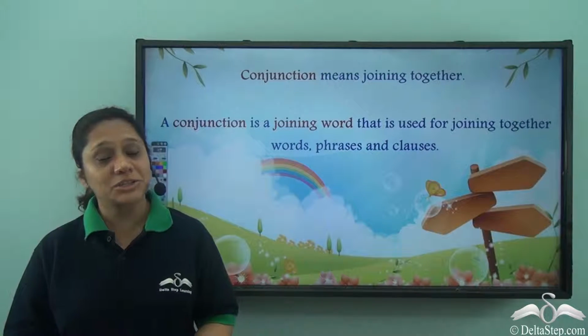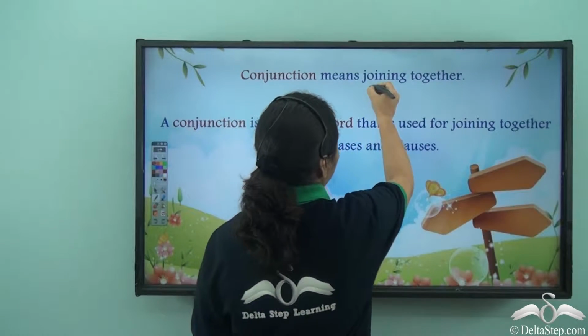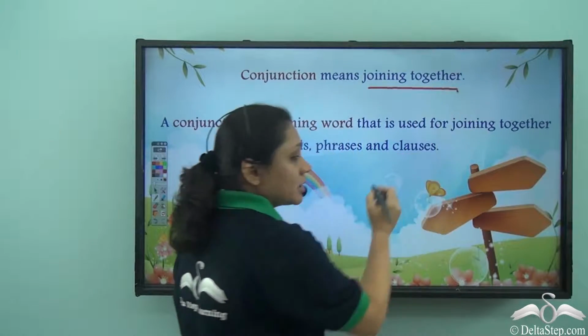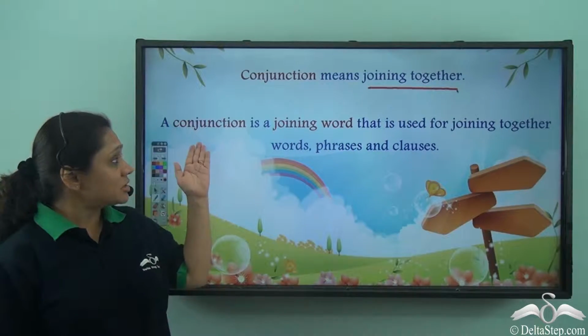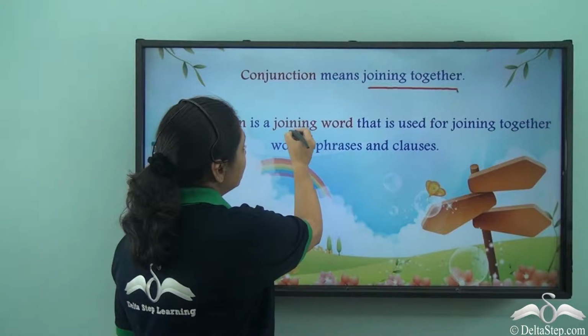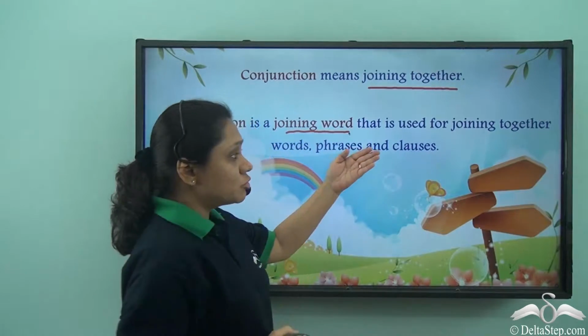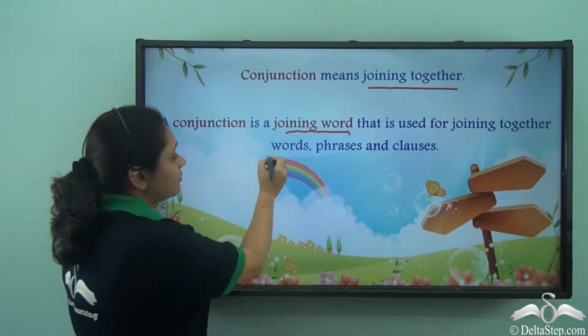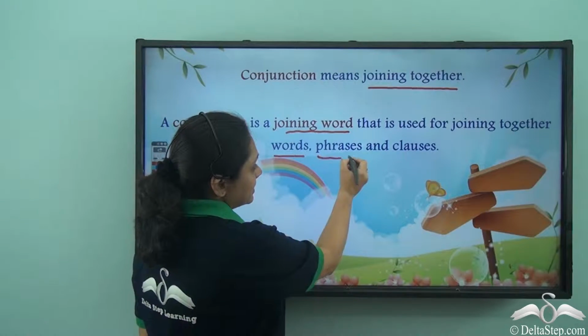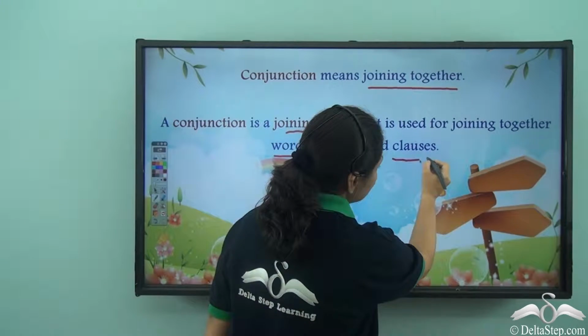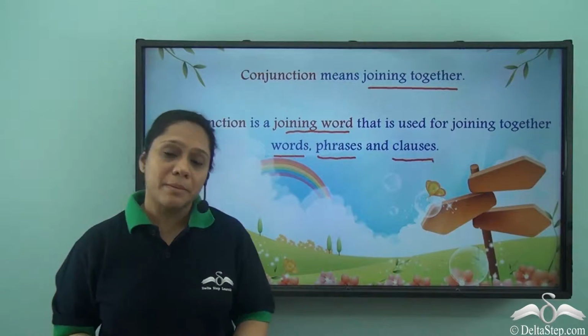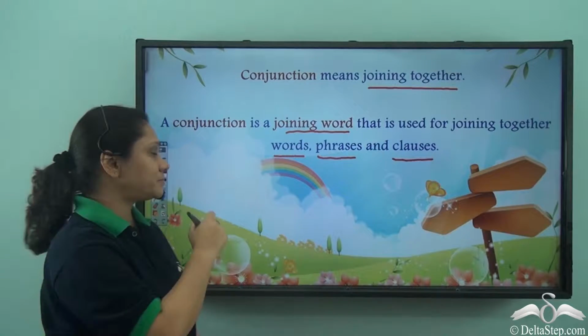We have learned that conjunction means joining together. So a conjunction is a joining word that is used for joining together words, phrases and clauses. Do you remember what are phrases and clauses? Let us again revise them.